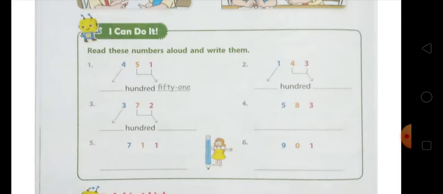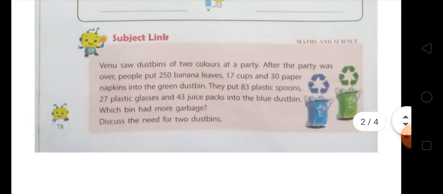And there is a subject link. You can see here that it is given: Venu saw dustbins of two colors at a party. After the party was over, people put 250 banana leaves, 17 cups, and 30 paper napkins into the green dustbin. They put 83 plastic spoons, 27 plastic glasses, and 43 juice bags into the blue dustbin. Which bin had more garbage? And discuss the need for two garbage bins.